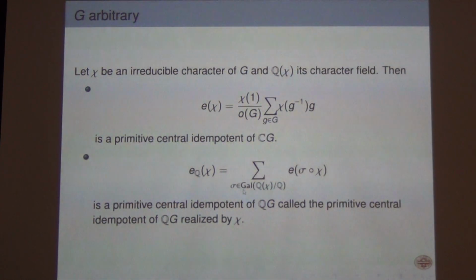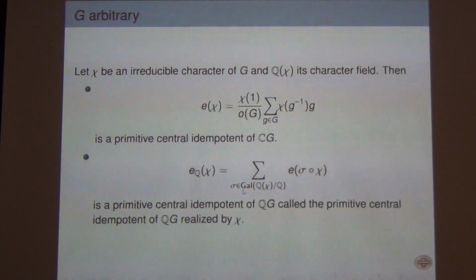Very good. So you take all complex irreducible characters of G, separate them into Galois conjugacy classes, compute these elements, and they will give you all primitive central idempotents of QG. The ideals generated by them give all the minimal two-sided ideals, the so-called simple components of QG.